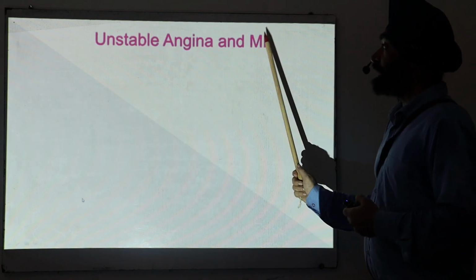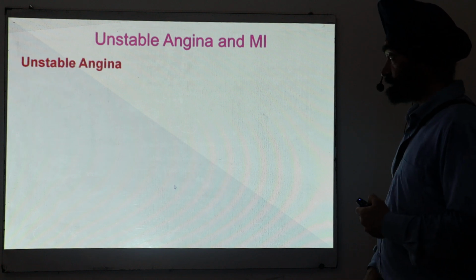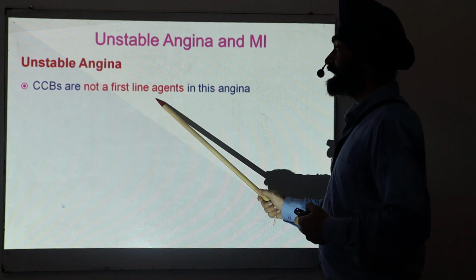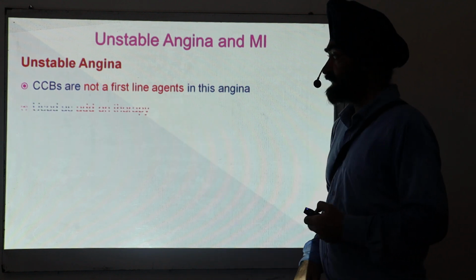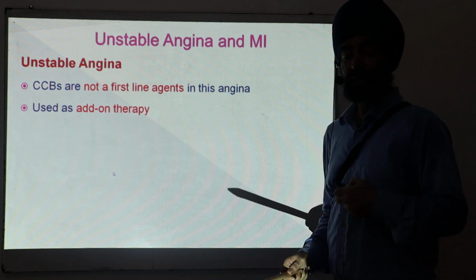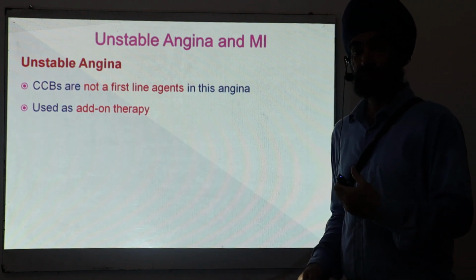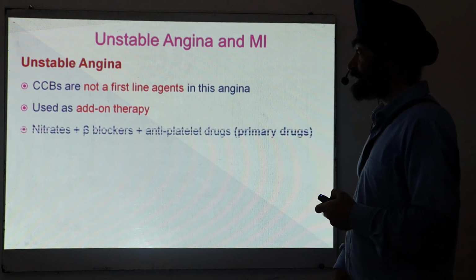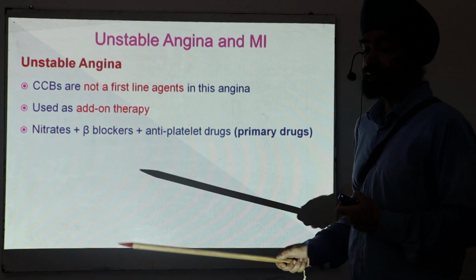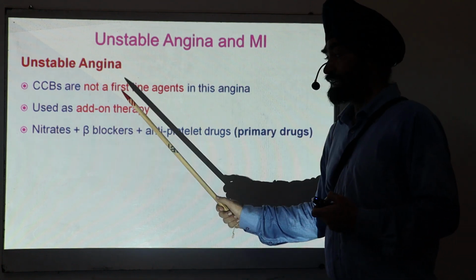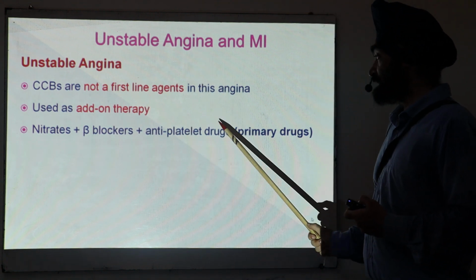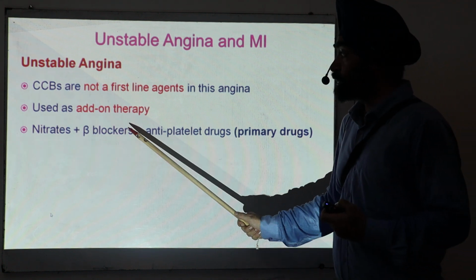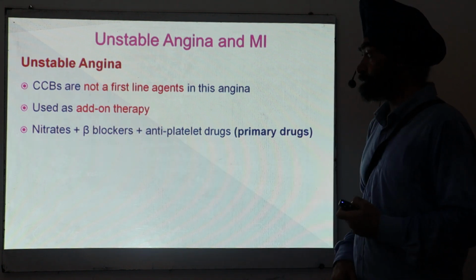Then unstable angina or myocardial infarction. In unstable angina, calcium channel blockers are not the first line agents. They can be used as add-on therapy. Add-on therapy means you are giving some drugs, you are not getting the full relief, so you add one more drug. And what are the drugs which are preferred in unstable angina? You give nitrates, beta blockers, and antiplatelet drugs. These are the primary drugs. But if you see the person is not having a full response, you can add calcium channel blockers.